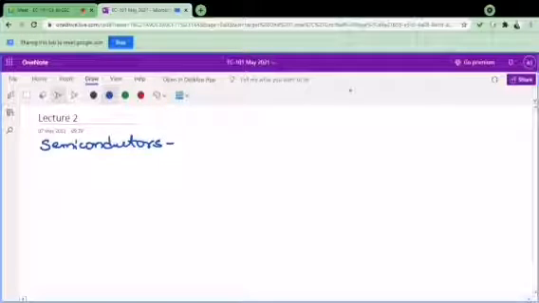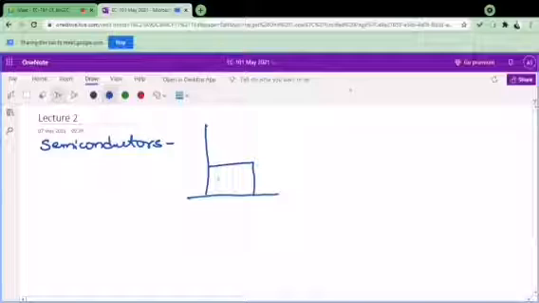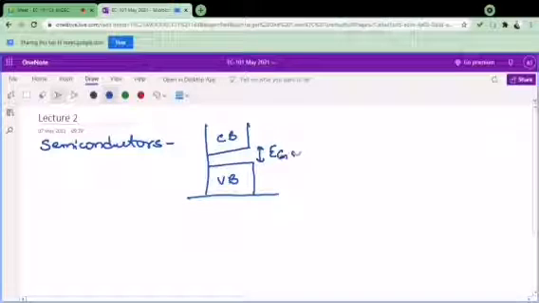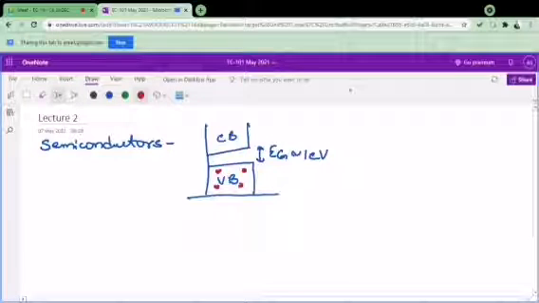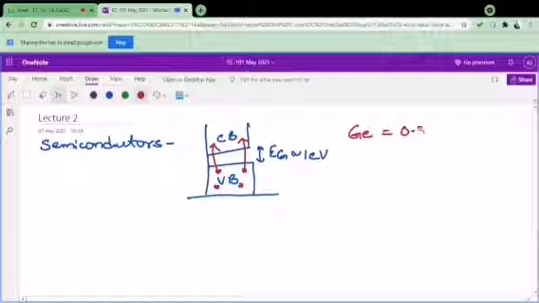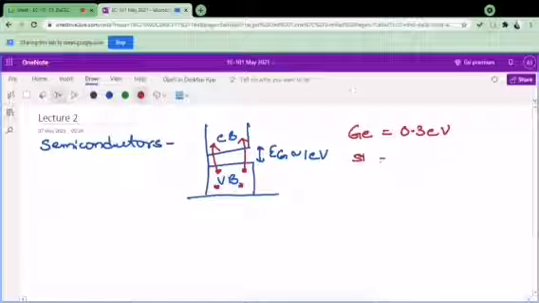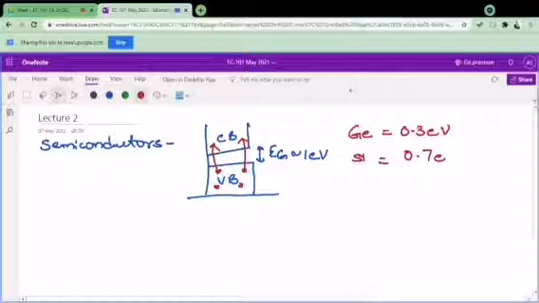What are semiconductors? As per our band theory, a semiconductor is one where the energy gap between the valence band and the conduction band is around 1 electron volt. It means for my electrons to go from the valence band to the conduction band, I need to provide them energy, and that energy will be around 1 electron volt. In the case of germanium, it is equal to 0.3 electron volt. In the case of silicon, it is equal to 0.7 electron volt, right, at 300 Kelvin.